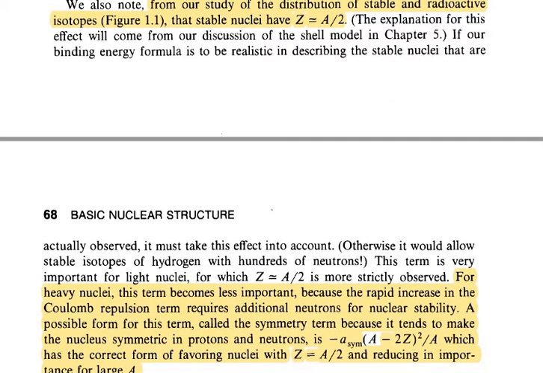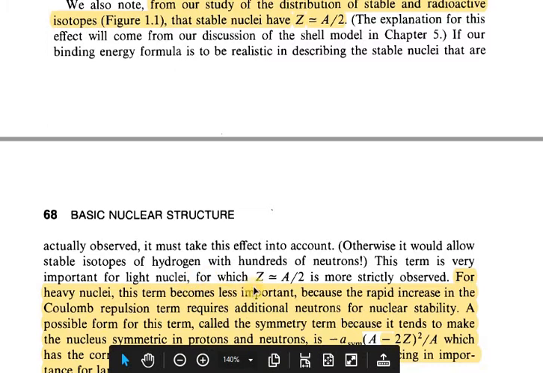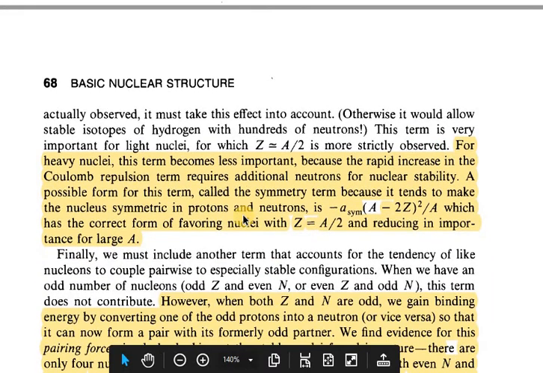Therefore, we have to consider this term also if we are finding the binding energy for stable nuclei. This term is very important for light nuclei, for which Z equal to A/2 is most observed. For heavy nuclei, this term becomes less important.